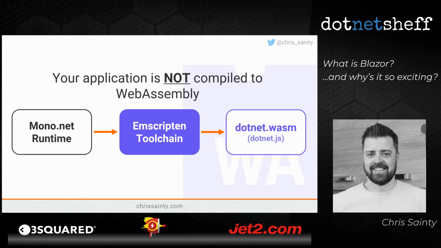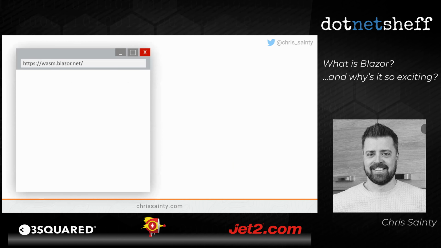So what actually happens is your application just gets compiled to DLLs, normal .NET DLLs. There's nothing special about them. You could take them and run them on any .NET runtime somewhere else. They just happen to be executed in the browser on top of this WebAssembly .NET runtime. So let's talk about how a Blazor WebAssembly app actually boots up, because that's quite interesting.